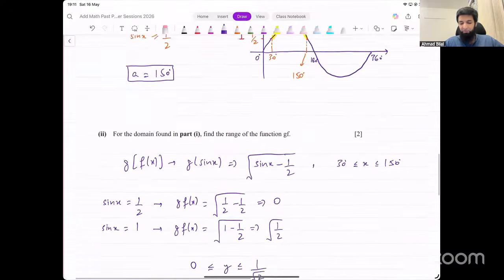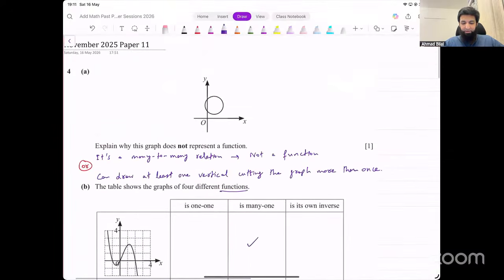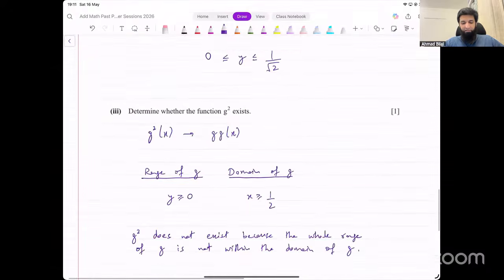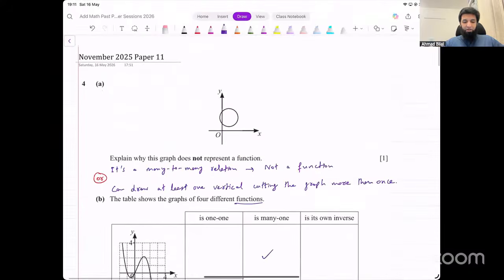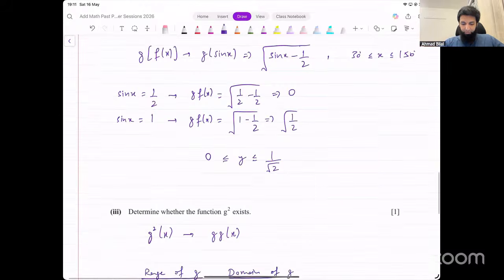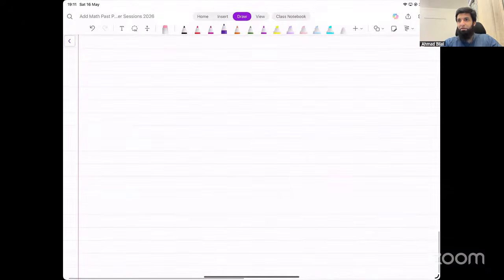Okay, I think this was a very good question on functions. It tests a number of concepts on functions. Make sure that you understand it very well. Okay, that was question number 4. The next question that we're doing from this paper is question number 5, and then 9 and 12, inshallah. But we'll have a break now for namaz. And then we come back in about 10-15 minutes, inshallah.